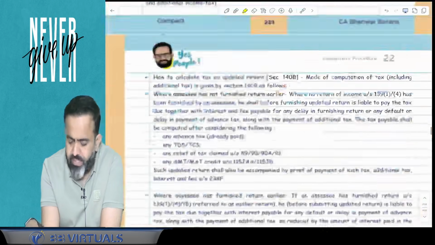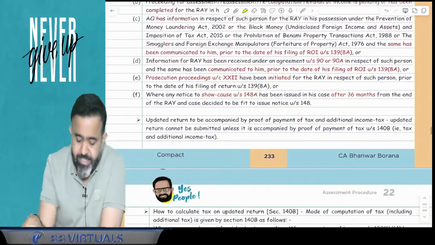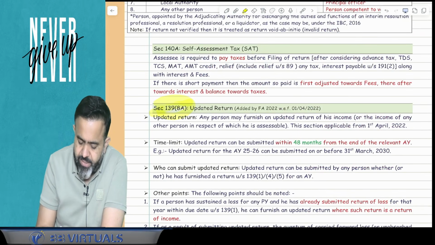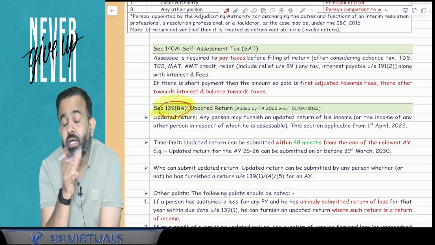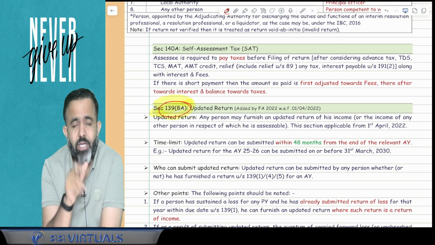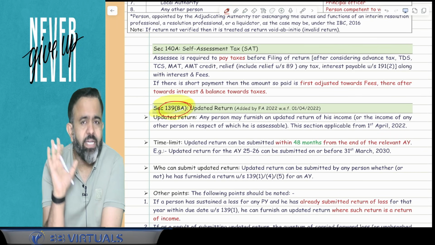Now guys, after that there is one change in section 139A, that is related to the updated return. Now guys, if you remember, in case of the updated return, till what time can you file the updated return? Earlier the updated return was allowed to be filed within 24 months from the end of the relevant assessment year, and you have to pay extra, that 25% or 50% extra tax and interest.